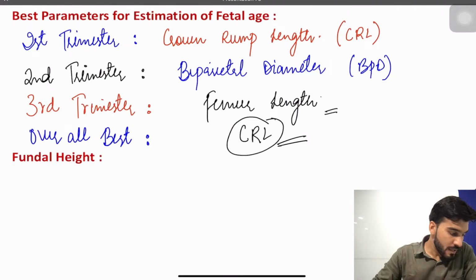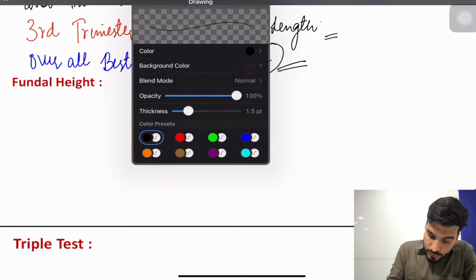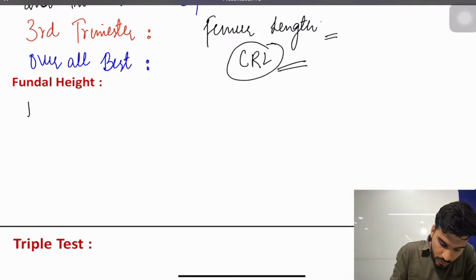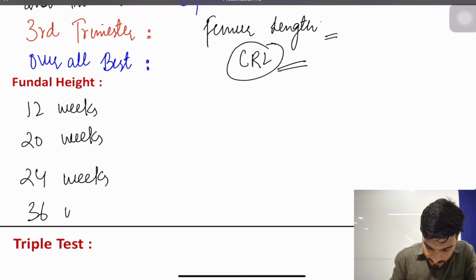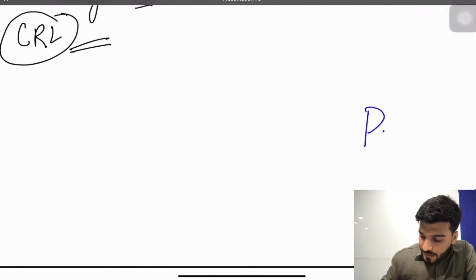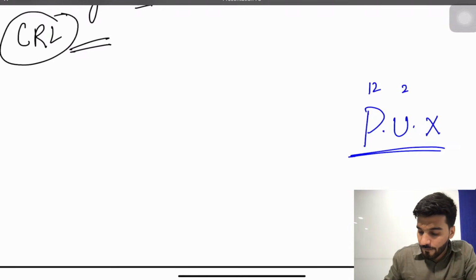What is Naegele's formula? Prior to that we were discussing the fundal height. I will give you some important parameters of the fundal height, usually 12 weeks, 20 weeks, 24 weeks and 36 weeks. So how do you remember? We remember this with a formula called PUX: 12, 24, 36.